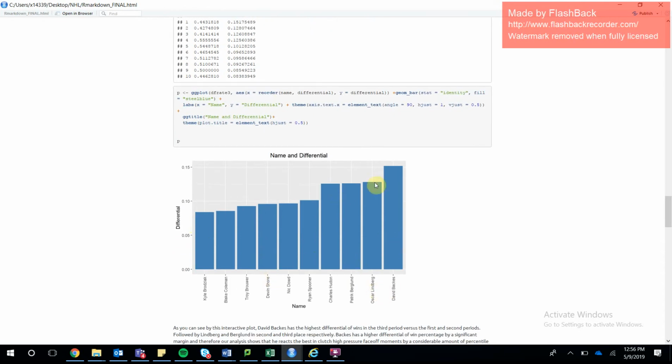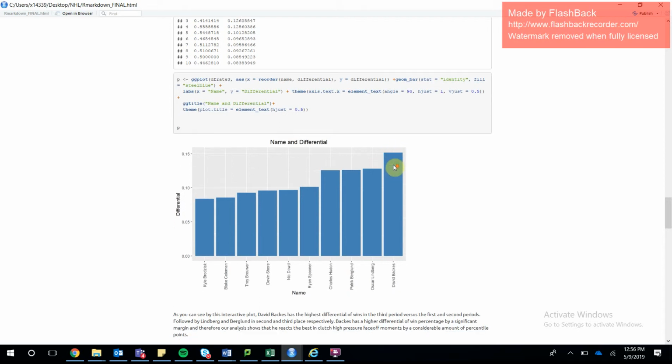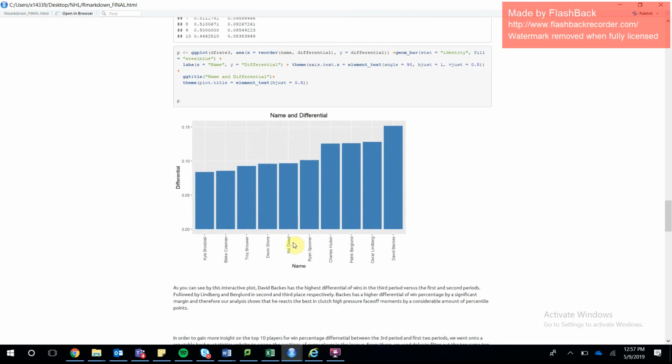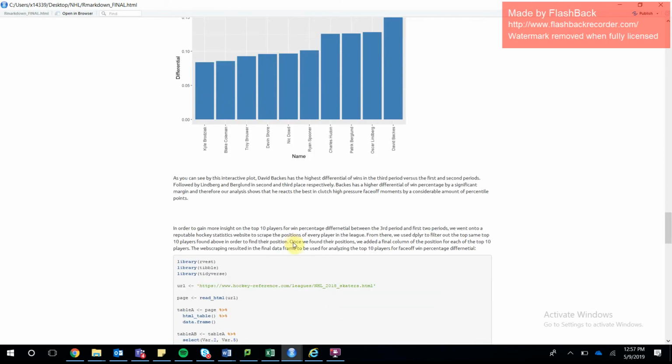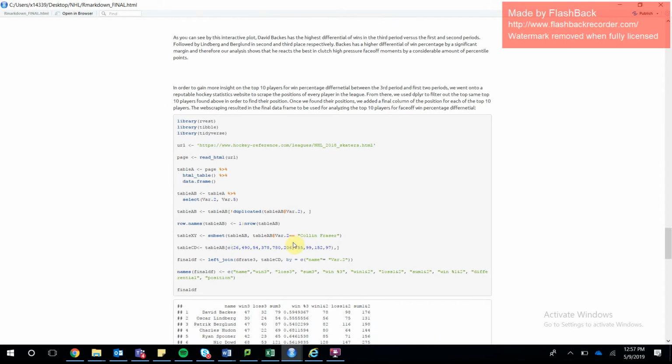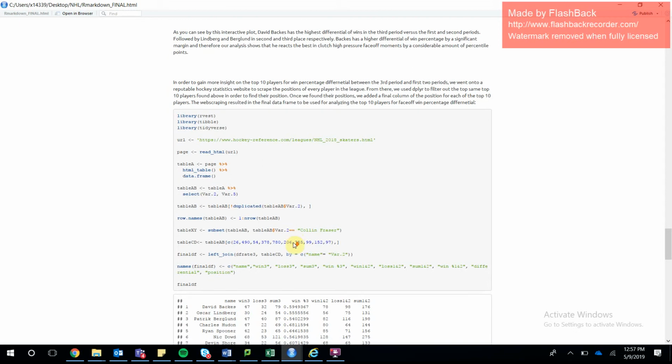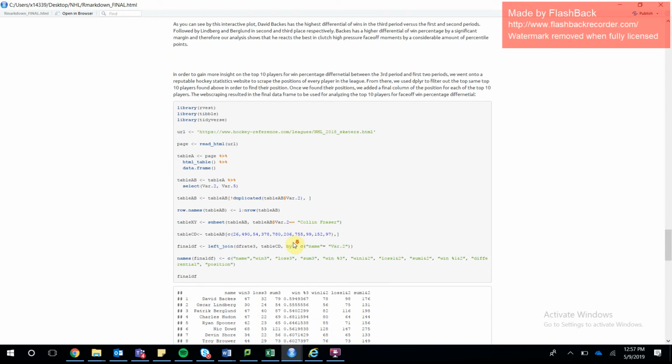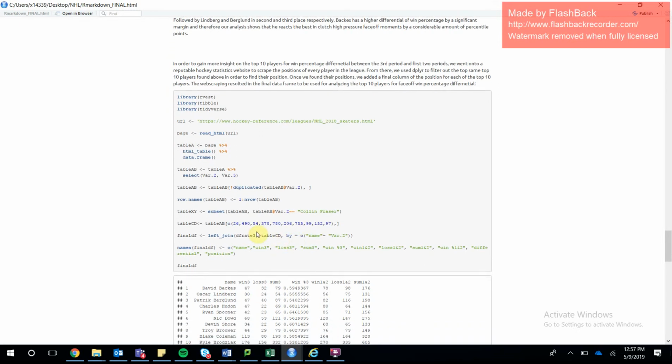This is an easier way to visualize the data, and we can see that David Backes has a significant advantage in the third period of face-offs compared to the other two periods and the other players in this category as well. Moving on, we wanted to see which positions these players play, so we used hockeyreference.com and were able to web scrape all the positions of every hockey player in the NHL, and from there we pared down that information to just the players that are in this data set.